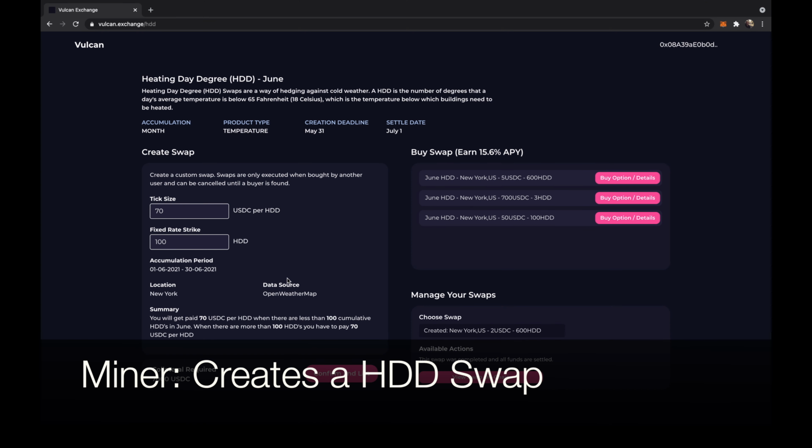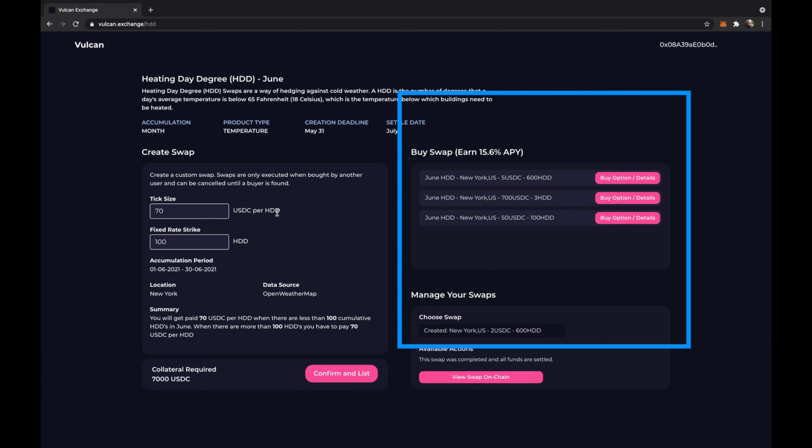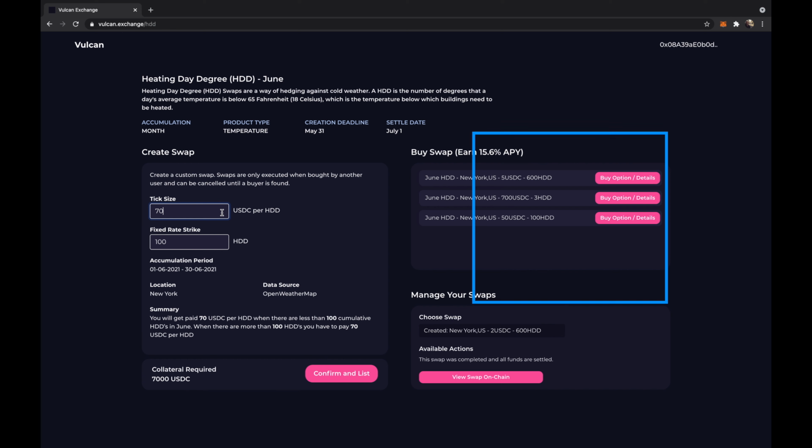All right, so we've entered the platform, and on the right we can see all the available HDD swaps to us. So these are swaps that are already created and we could buy. So right now we will create a new swap on the left.